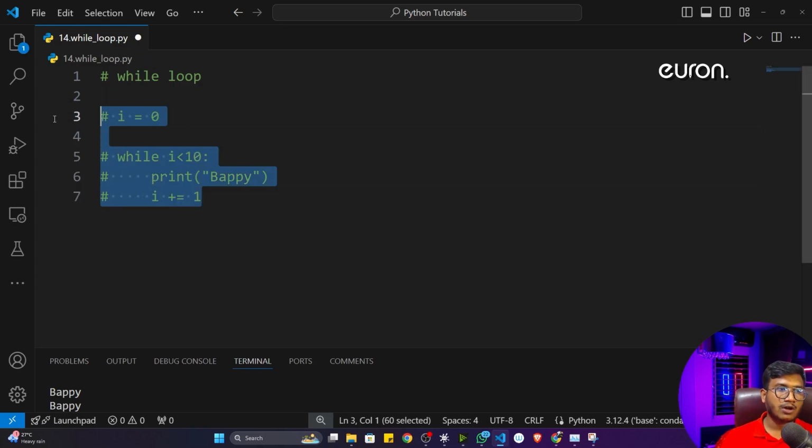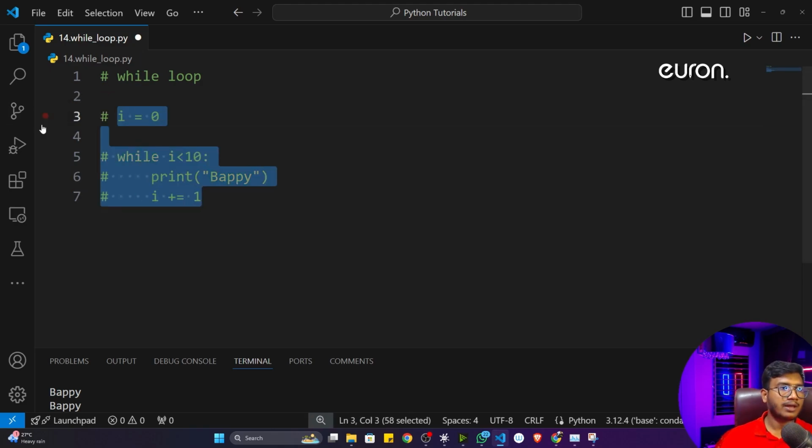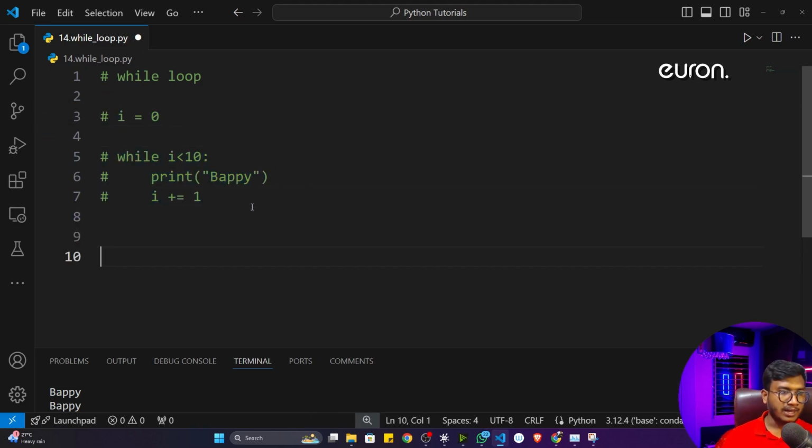It will do the comment for all the lines. Okay, if you want to uncomment again, you can select and press Ctrl and /, it will uncomment again. Okay, that's how you can comment your code. I'll comment this particular code, and here I'll do another example.